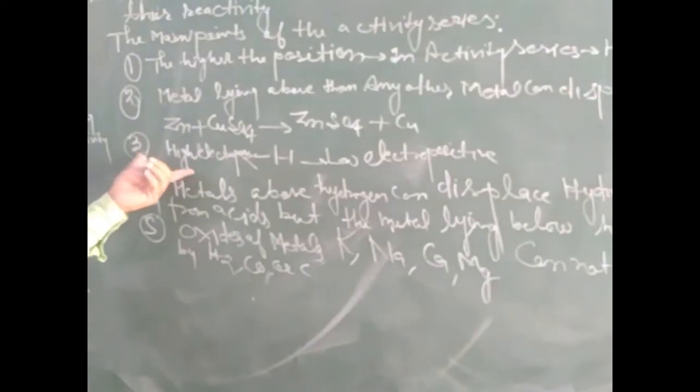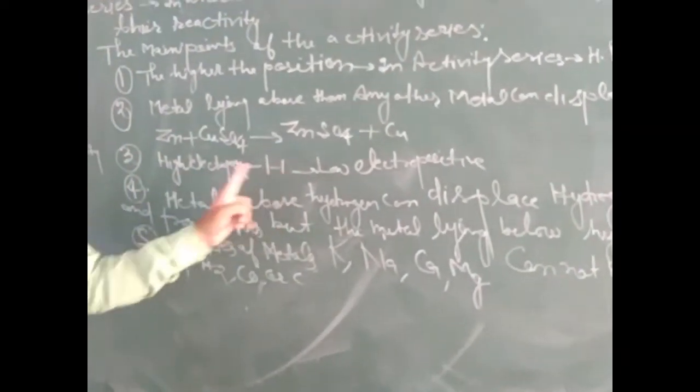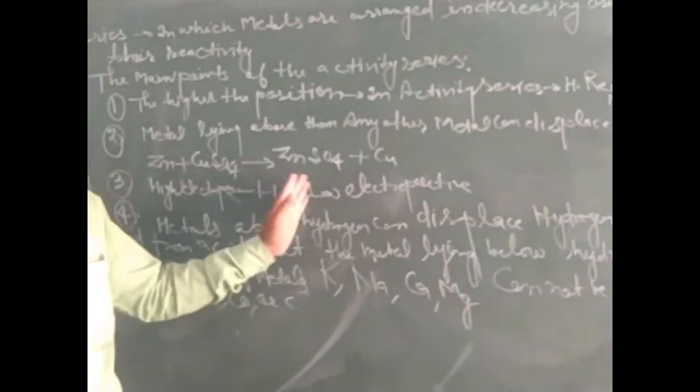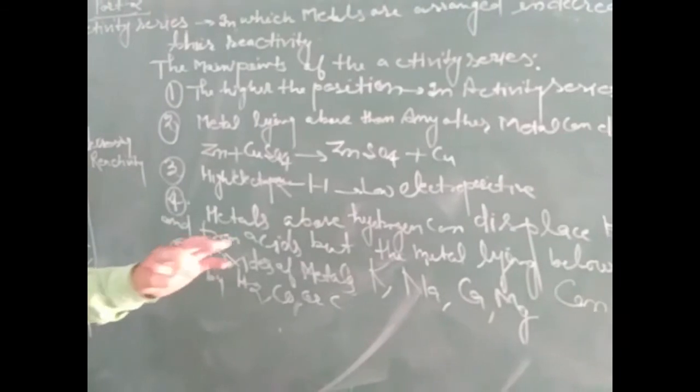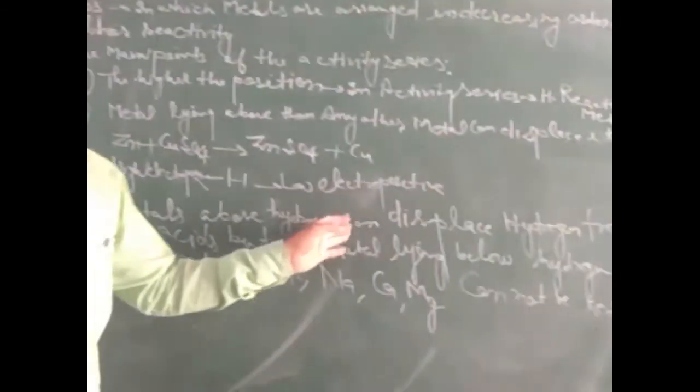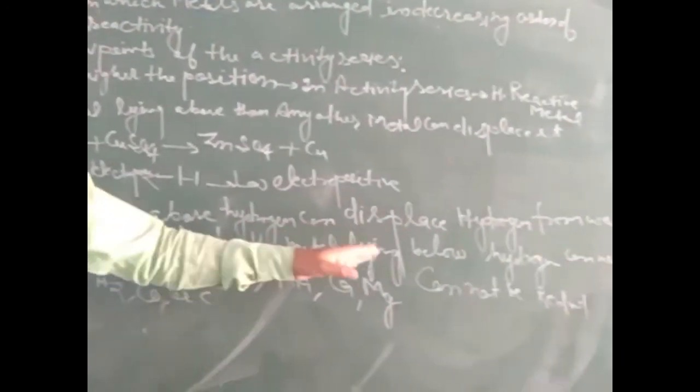Again, metals above hydrogen are highly electropositive in nature, and metals below hydrogen are less electropositive in nature. Metals above hydrogen can displace hydrogen from water and from acids, but metals lying below hydrogen cannot displace it.